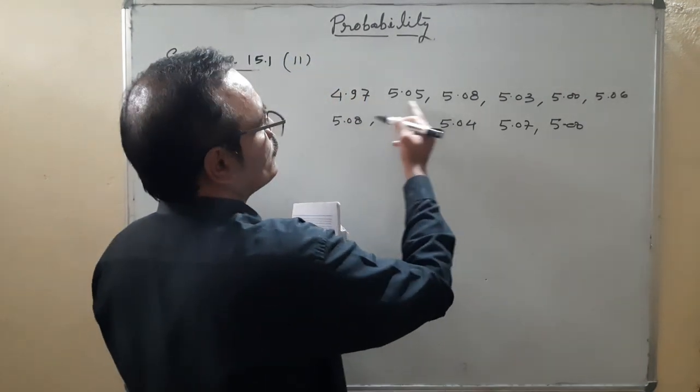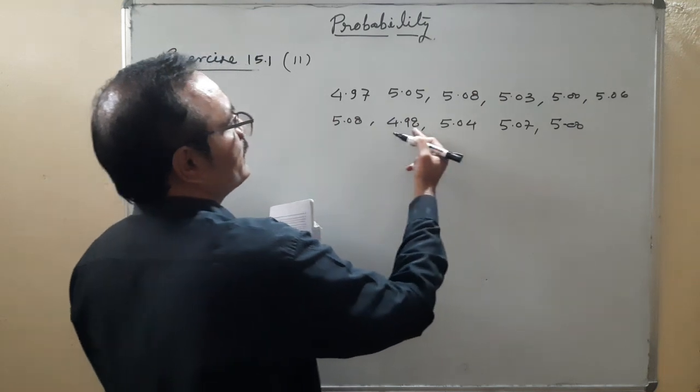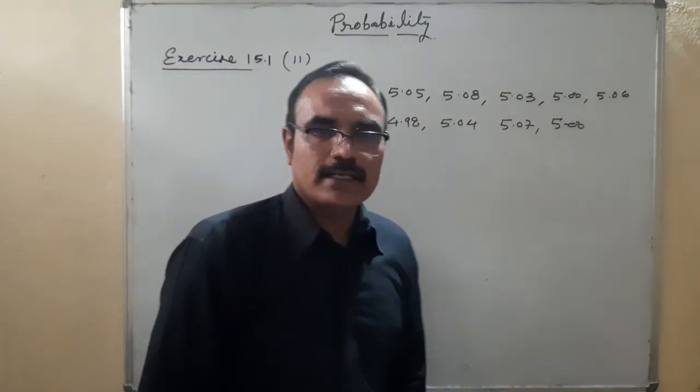Let us count: 1, 2, 3, 4, 5, 6, 7, 8, 9, 10, 11. These are 11 bags.